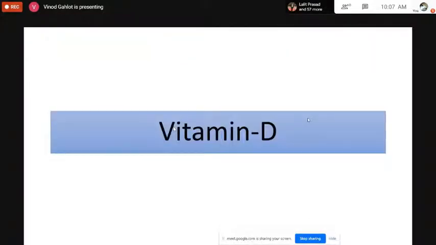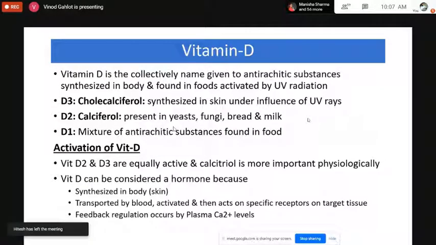Then the last one we have is vitamin D. Vitamin D can also be considered as a hormone. It is not released by a particular gland in the body, but the effects and the functions of vitamin D make it nearer to a hormone present in the body. It is a name given collectively to anti-rachitic substances which are synthesized in the body and found in food, which are activated by UV radiation.